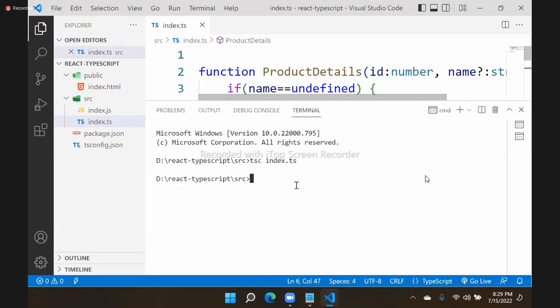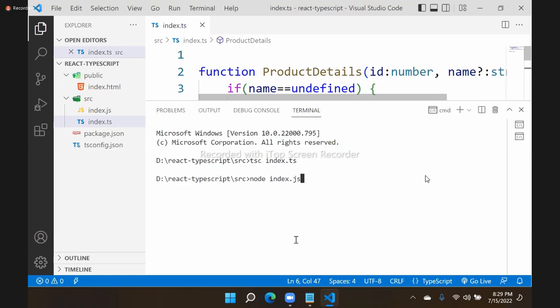Or if you have written the program in such a way that it is not using any DOM methods, only console methods, then you can test in the terminal itself. How? By using the node compiler, node index.js. JavaScript files you can directly run through node and test.